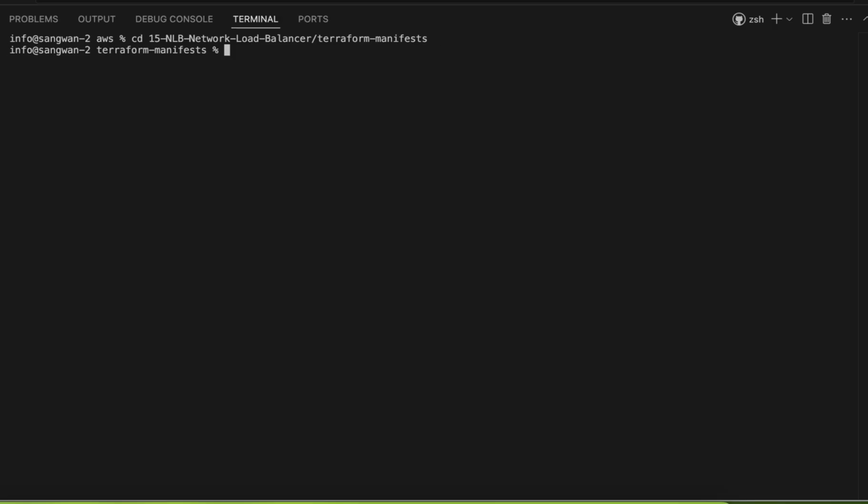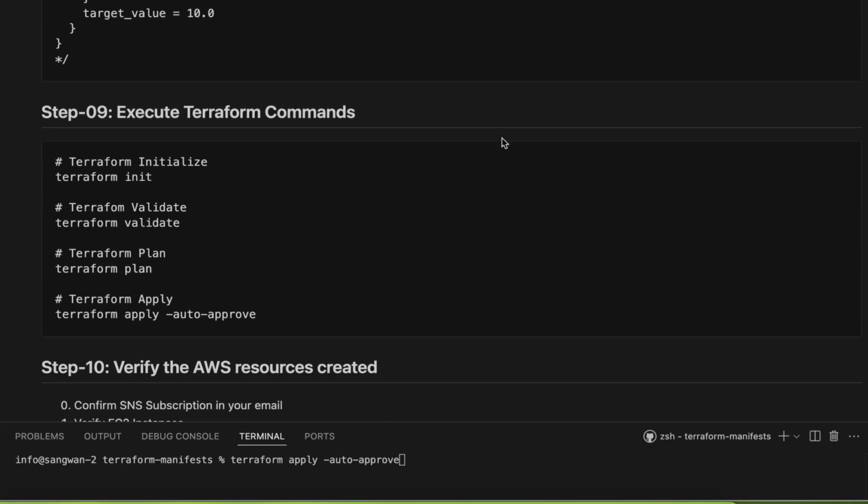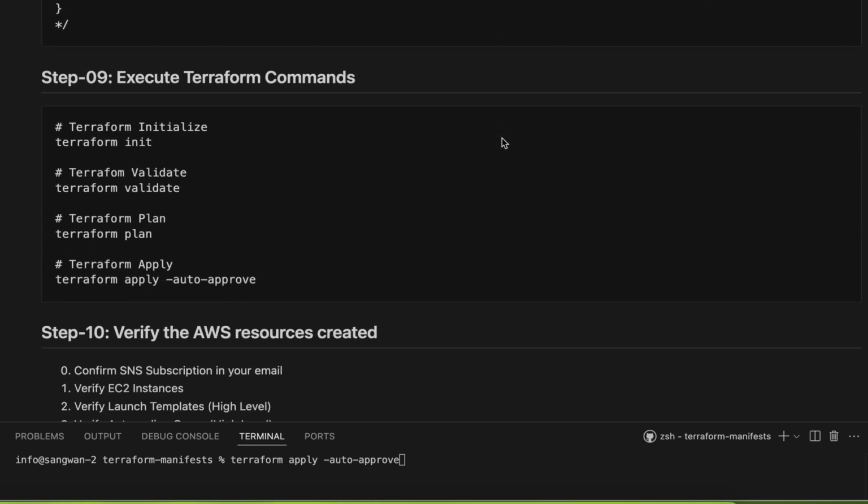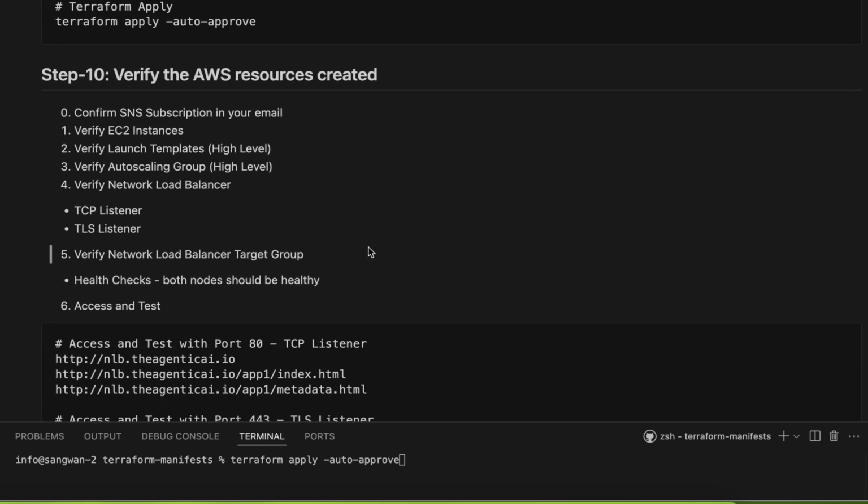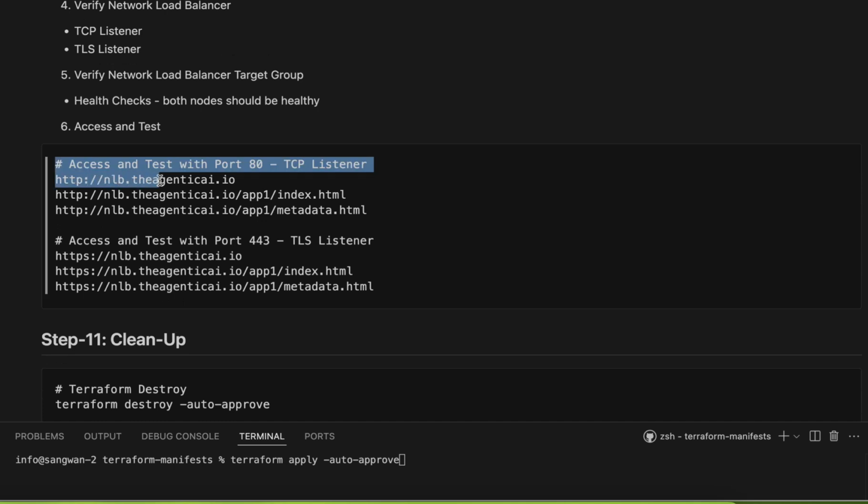Terraform manifest, Terraform init. What we expect at the end of this is verification. We will launch the instance and these are the URLs that should be active. So network load balancer, the only difference is that we specify the port number, not the service, not the protocol. So we need to talk about the port number.